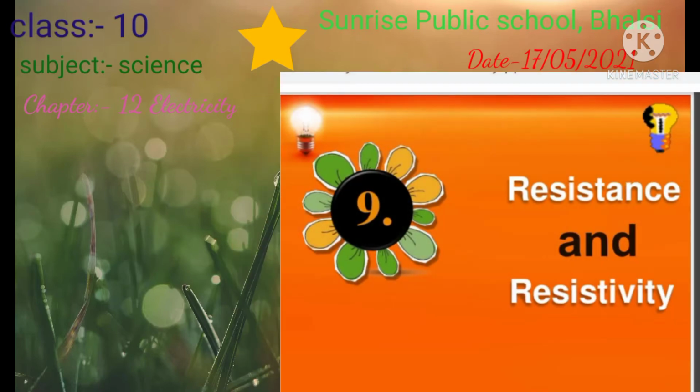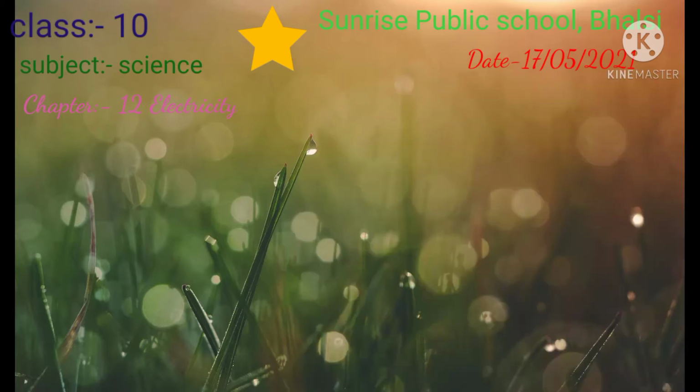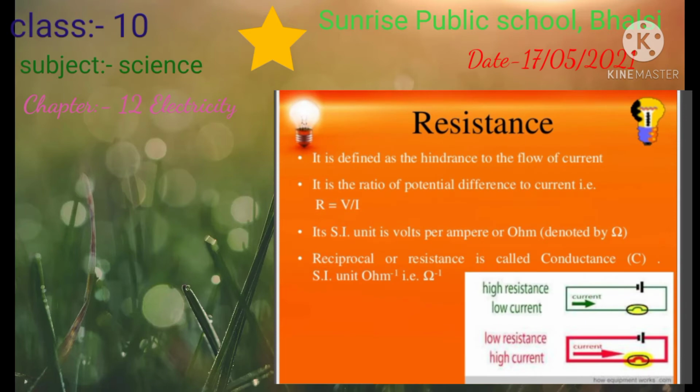So, what are resistance and resistivity? We will talk about this topic right now. Resistance is defined as the hindrance to the flow of the current, and it is measured in ohms. It is basically the ratio of the potential difference to the current, and the unit is ohms. The resistivity unit is ohm meter.